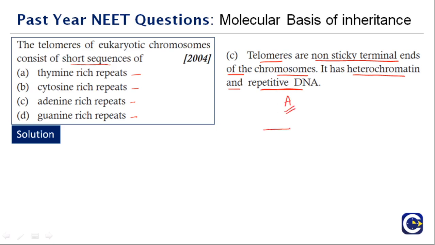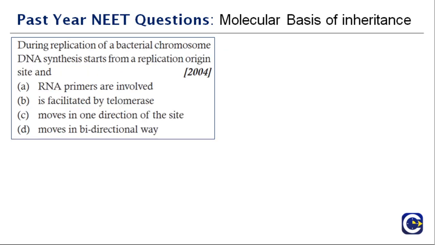And these telomeres, where are they added? They are added at the 3' ends of the DNA by the enzyme telomerase, which is a ribonucleoprotein. So the right answer here is C, adenine-rich repeats, which are added in telomeres at the 3' ends.